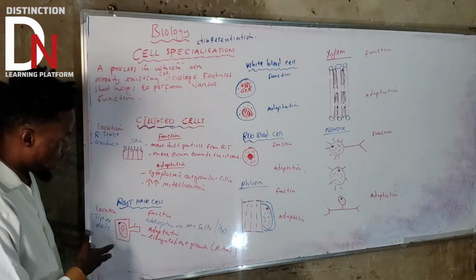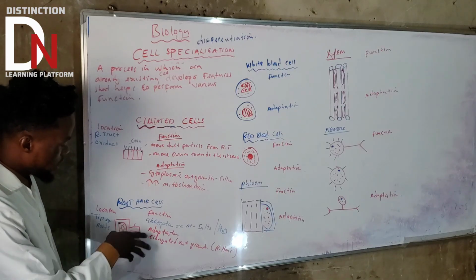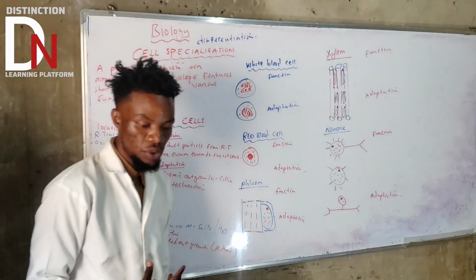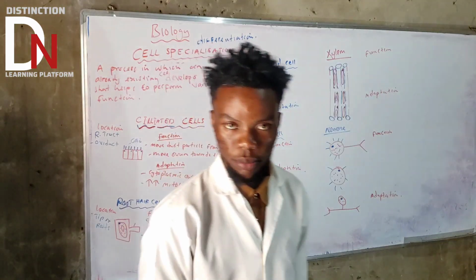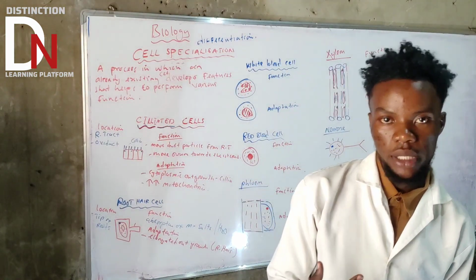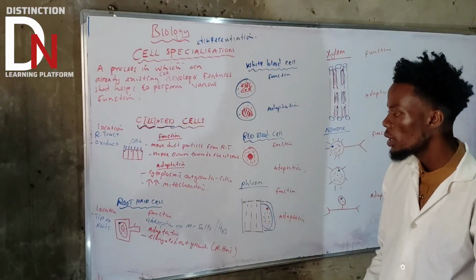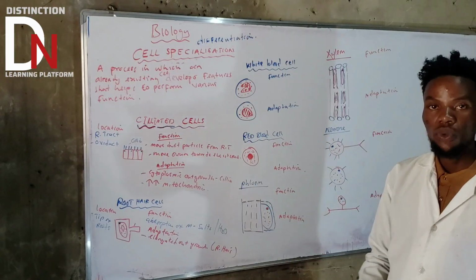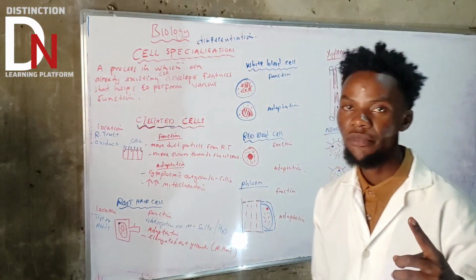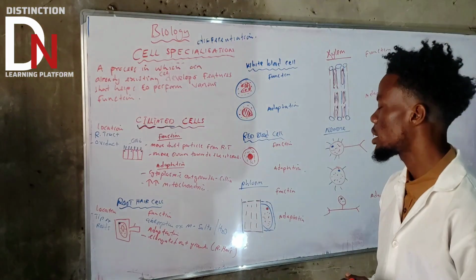The other thing that you can also take note of is that these don't need to have what we call the chloroplast, okay? Photosynthesis doesn't happen in this type of cell, which is the root hair cell. So they don't have chloroplast, because we know that the chloroplast is where photosynthesis takes place, okay?